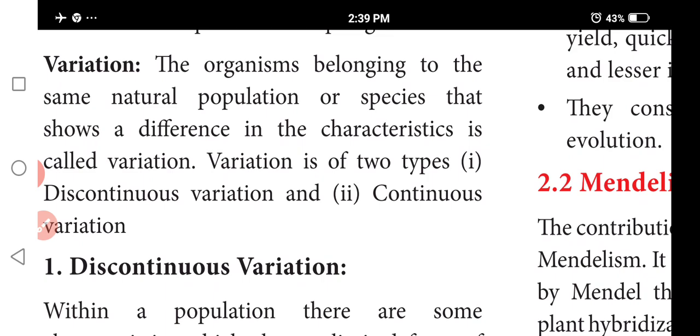That is called variation. So, no two individuals exhibit exactly similar characters.